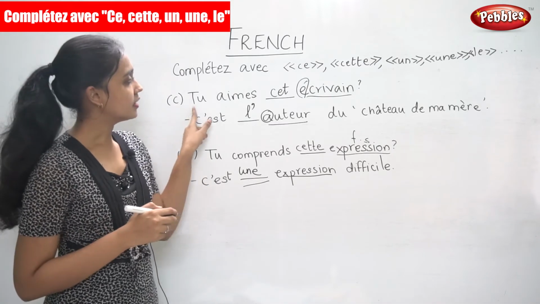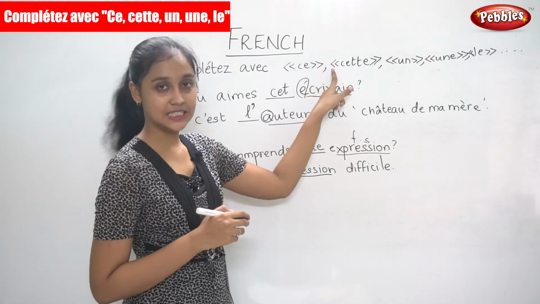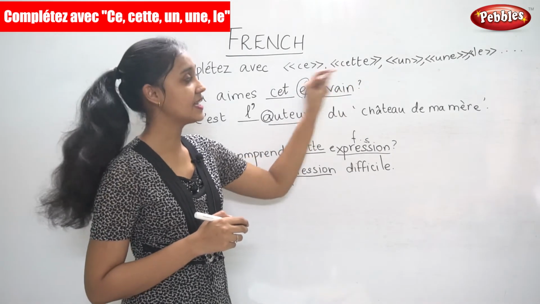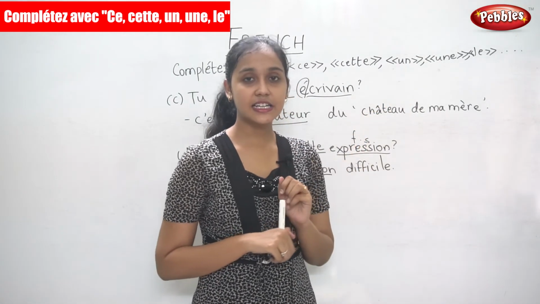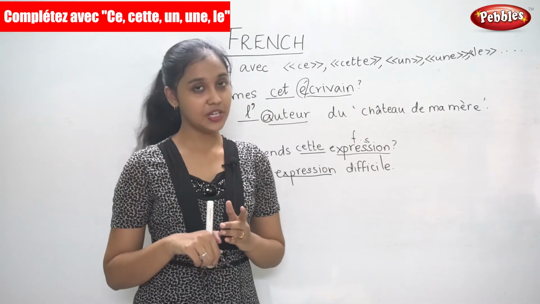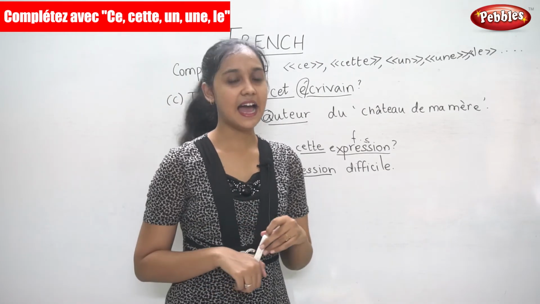So the demonstratives are ce, cet, cette and ces, and the indefinite articles are un, une, des, and the definite articles le, la and les.